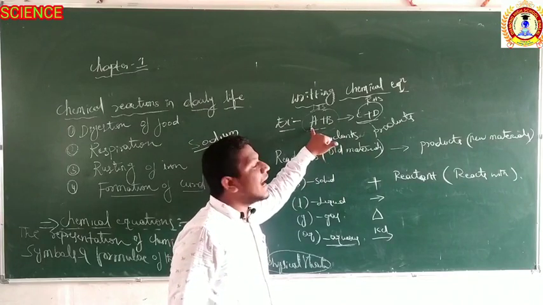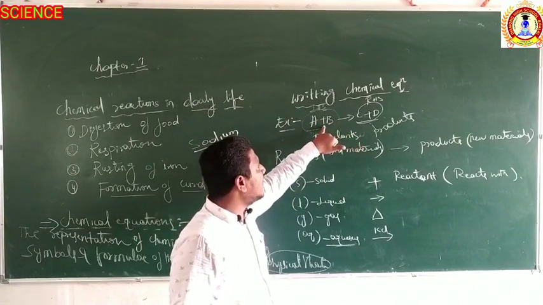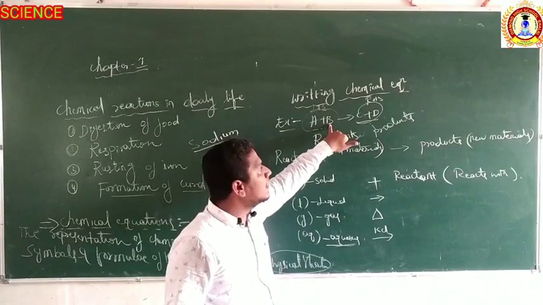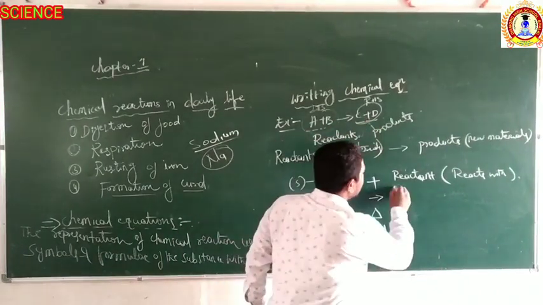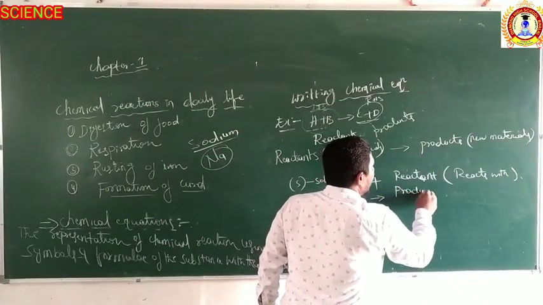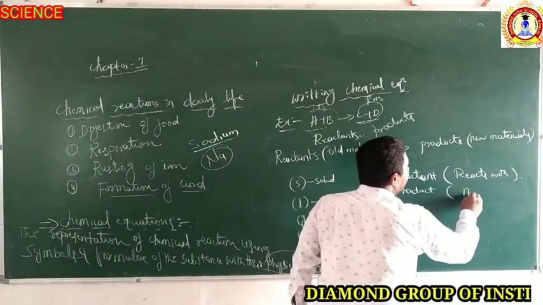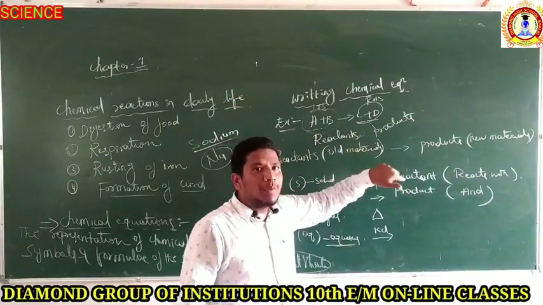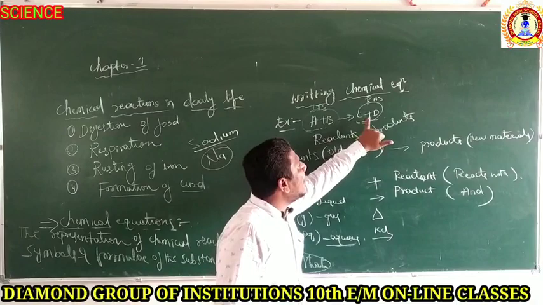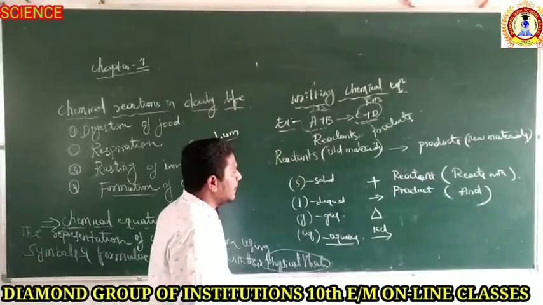Means A reacts with B. Then what does the plus sign indicate on the product side? The plus sign on the product side shows "and". If there are two products, how do we read it? C and D. That is the reason.